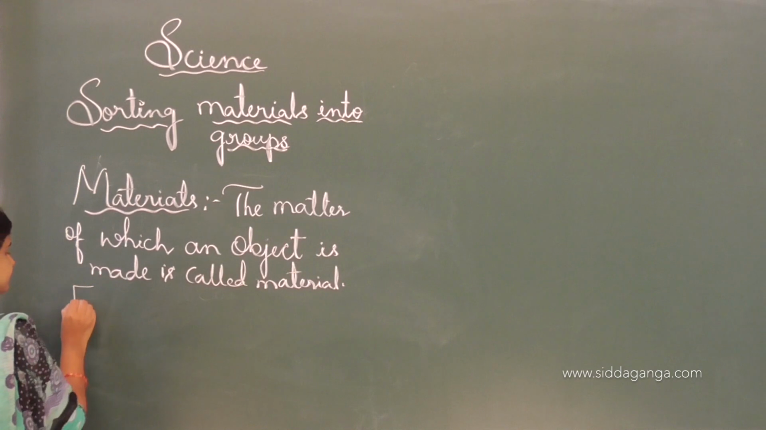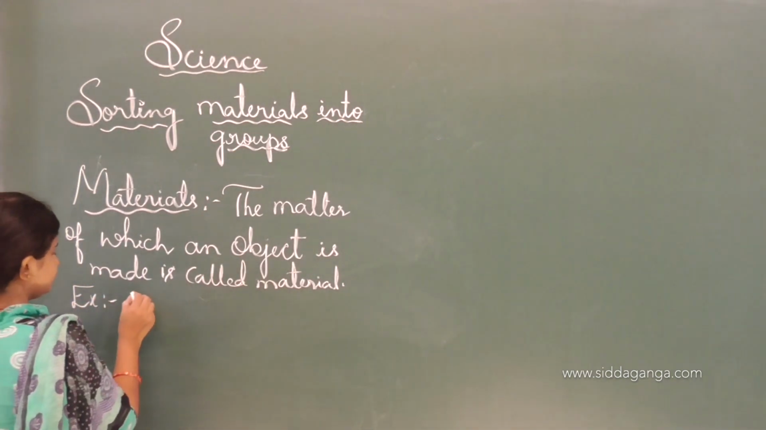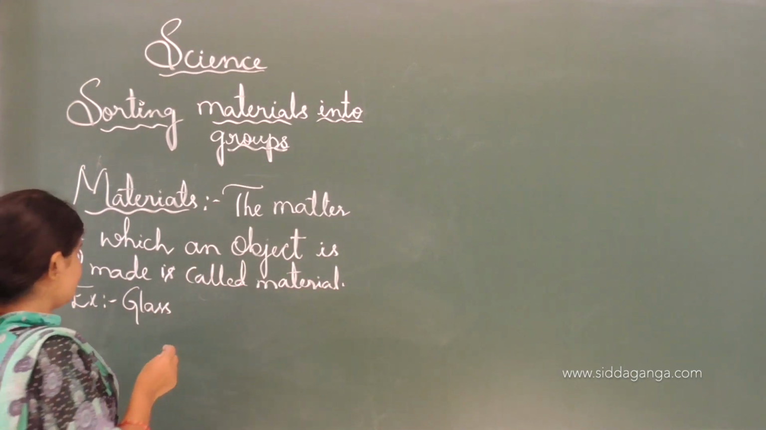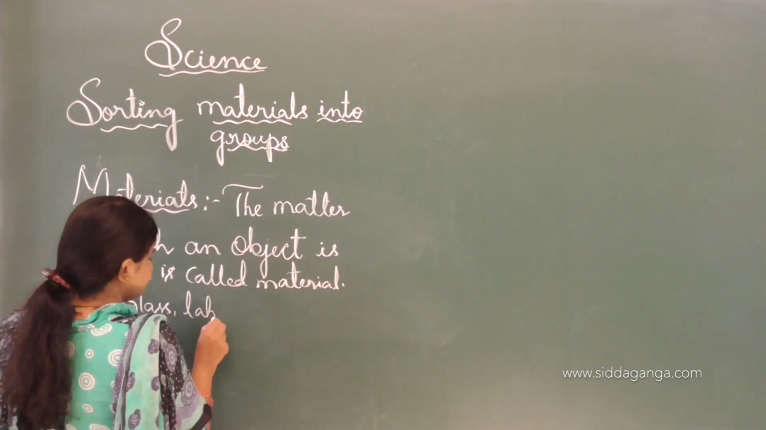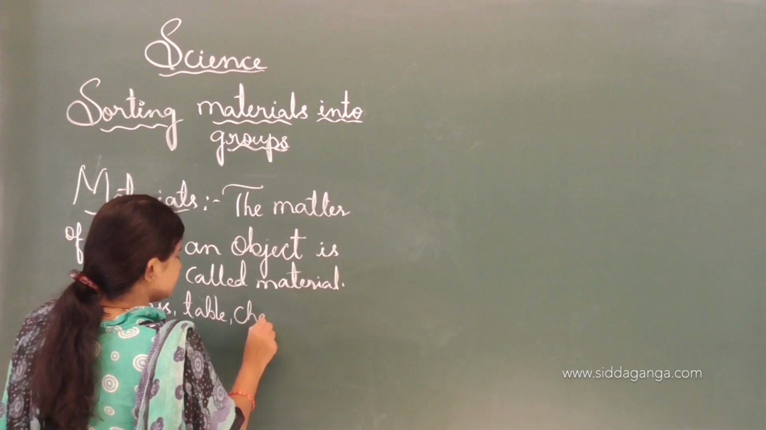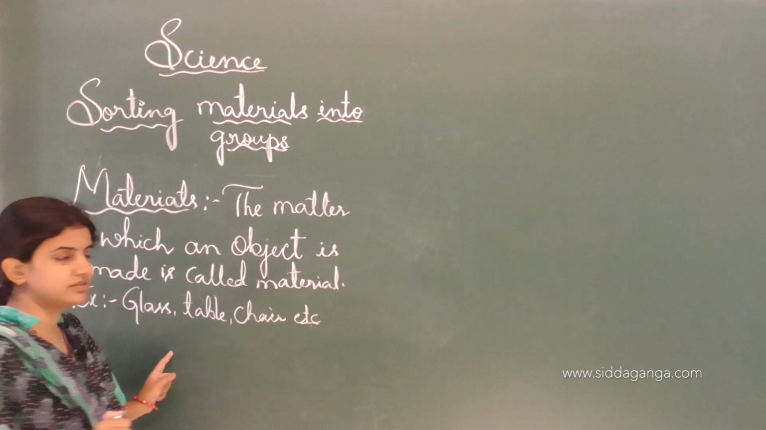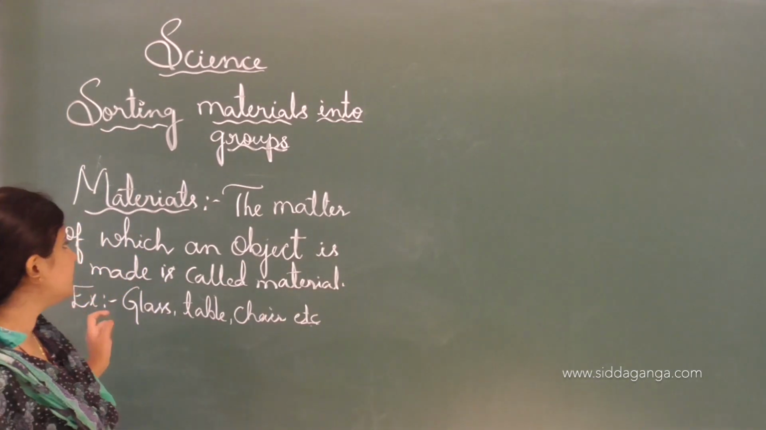Examples are glass. There are so many examples: table, chair, etc. These are some examples of materials.